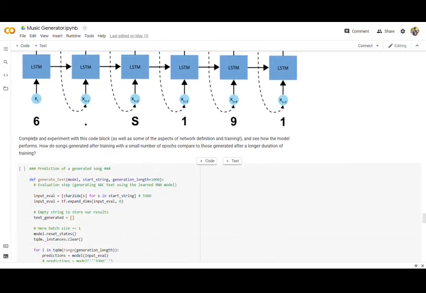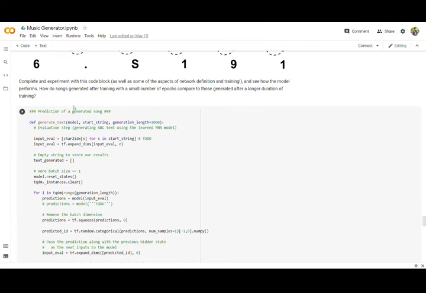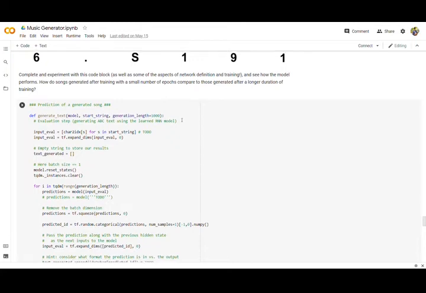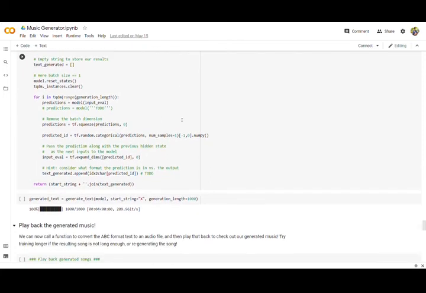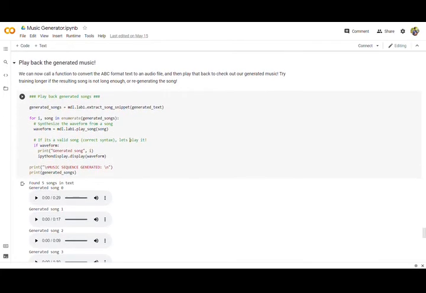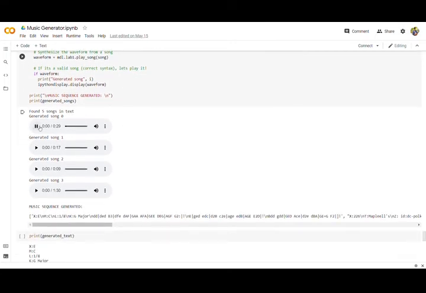As we can see, after completing the experiment, run this code block and see how the model performs. How do the songs generated after training with a small number of epochs, or we can say iterations, compare to those generated after long duration training? So I'll generate the output and we'll convert it into MP3 format and we'll listen to them.